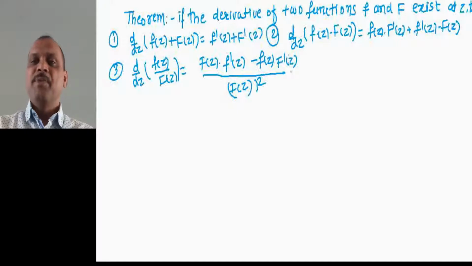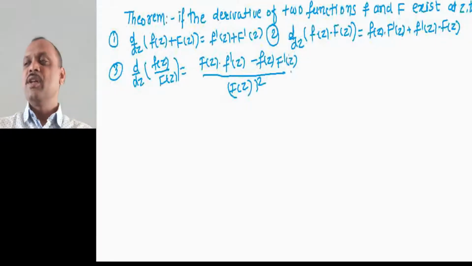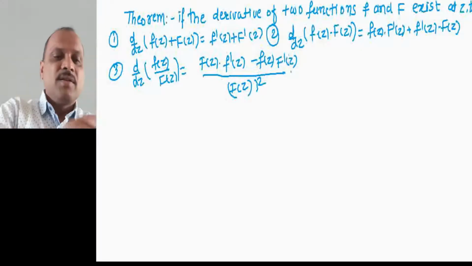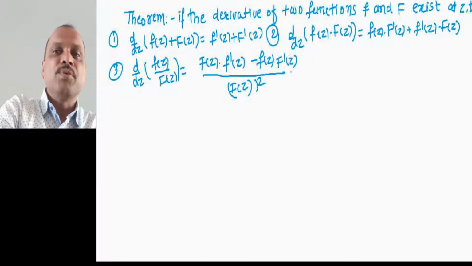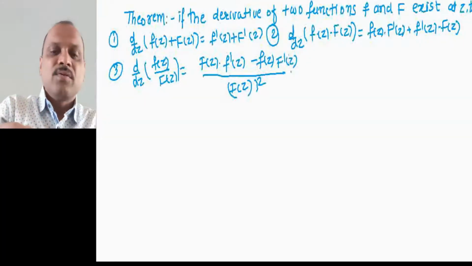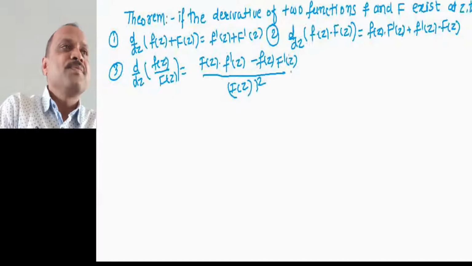Friend, you are familiar with the results of real analysis. Here a similar method is used to prove this theorem. So let us prove this.